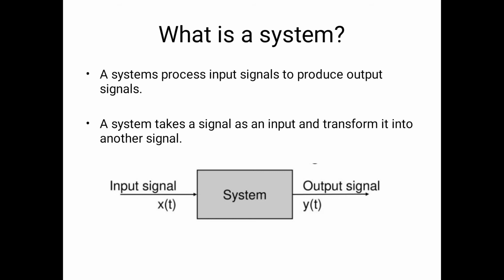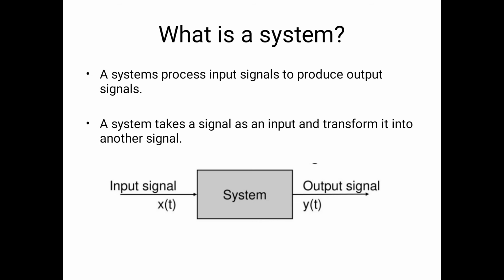Basically the output of the system depends upon the transfer function of the system, and that transfer function depends on the characteristics of the system. We give one input signal to the system and we get some output according to the characteristics of the system.